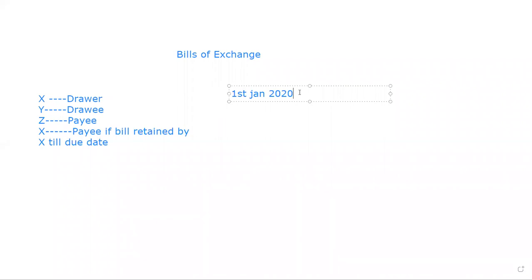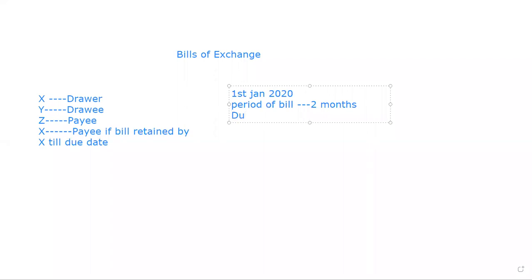But suppose there is a period of 2 months. So the period of the bill is 2 months. After the 2 months, what will be the due date?